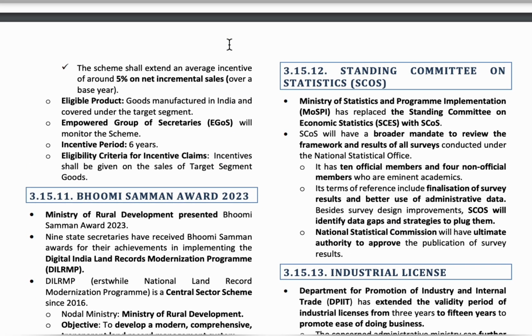The next topic is Standing Committee on Statistics. So the standing committee is a permanent and a regular committee formed from time to time for any purpose. The standing committee consists of the members of parliament, that is MPs. So recently the standing committee on economic statistics was replaced with the standing committee on statistics. Okay, before it was the standing committee on economic statistics.